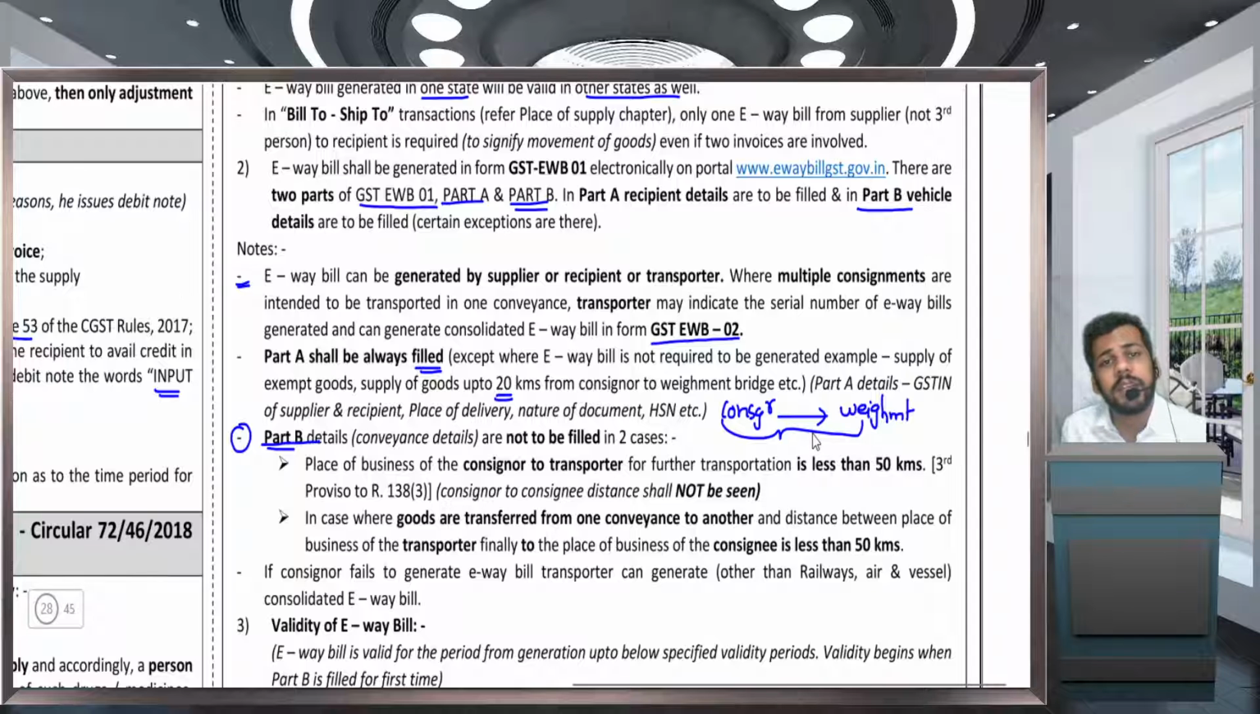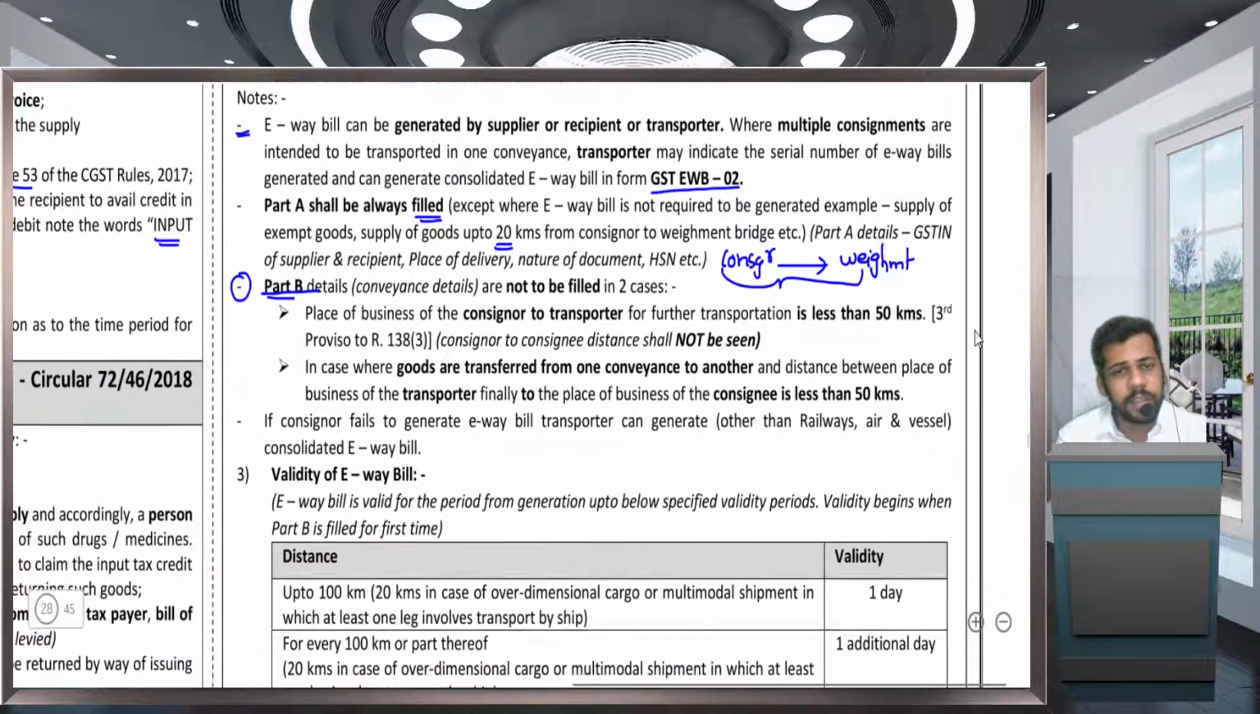It means part A is not to be filled, and if part A is not applicable, then part B is also not applicable. But vice versa situation is not possible. If part B is applicable, then part A is automatically applicable. If part A is not applicable, then part B is not to be filled. Part B is not to be filled in these two cases.